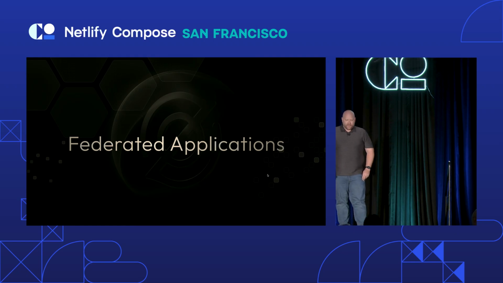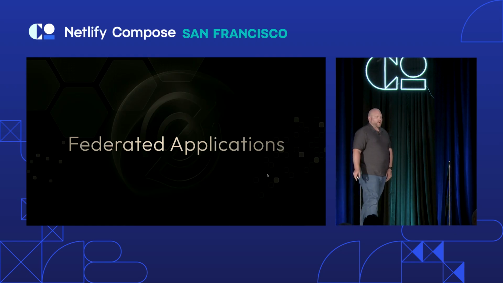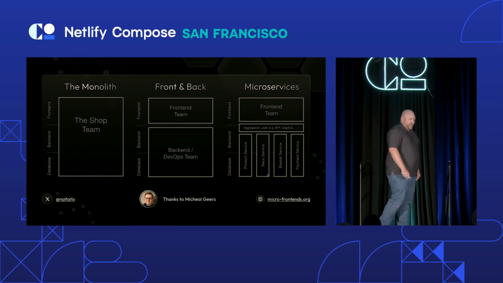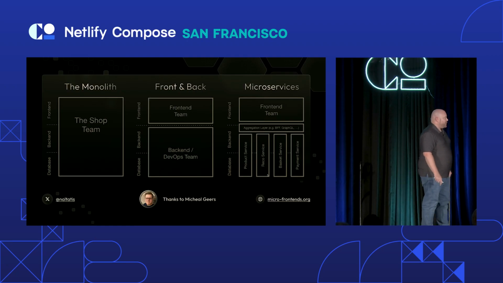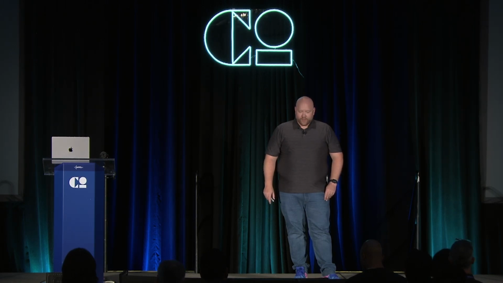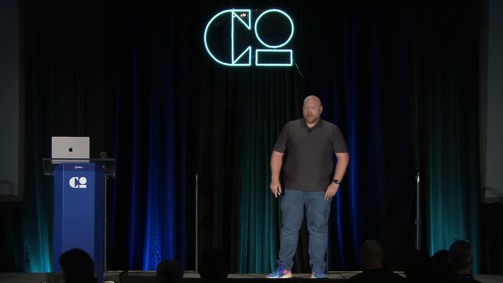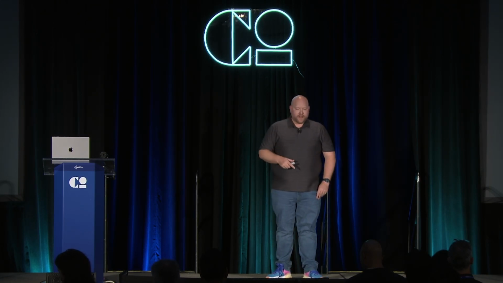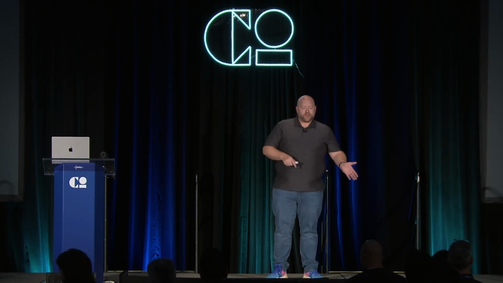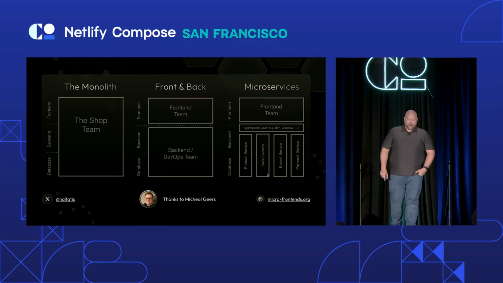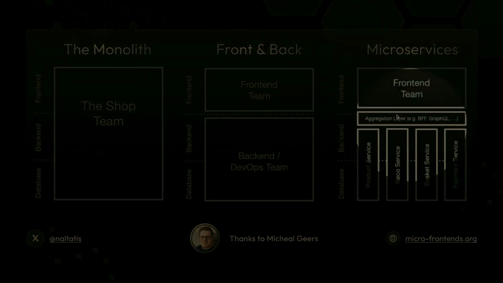But we evolved to have these things called federated applications, which is what we were calling things before we called them composable. And a really cool guy by the name of Michael Geers actually created a book called Micro-Frontends in Action. So if you've never read that book, go read it. There's a website called micro-frontends.org. And he talks about going from something like a monolith to where we eventually evolved and we have a front end and a back end. You have a DevOps team, and this isn't going to be anything unexpected to anybody here. And then we got to the point where we have microservices, right? And most people are stuck right here.